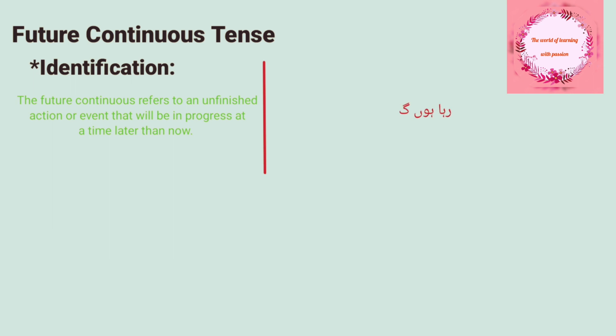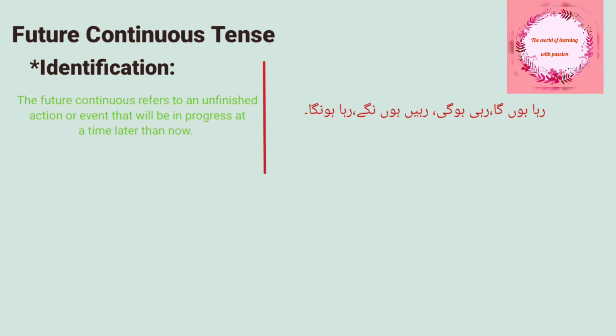And in Urdu the words रहा होगा, रही होगी, रहे होंगे, रहा होगा. Whenever these words are used at the end of an Urdu tense, that would be considered future continuous tense. Let's see some examples.